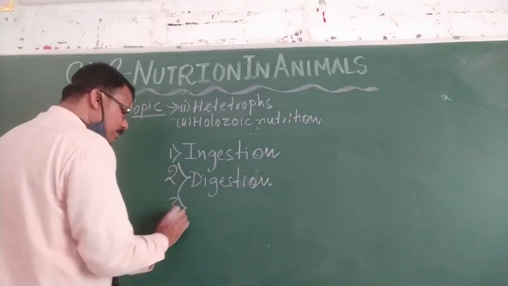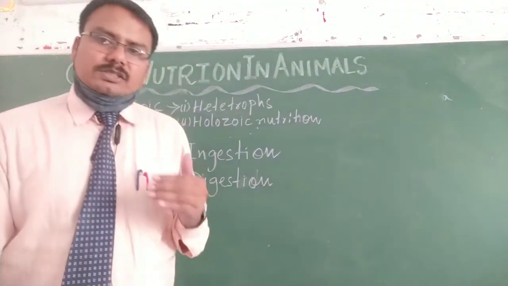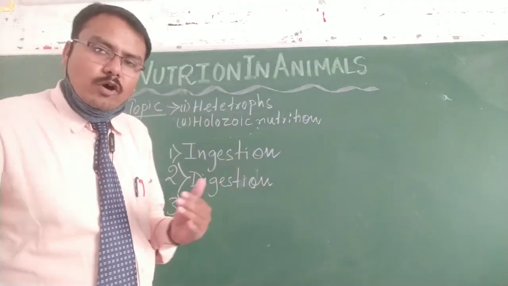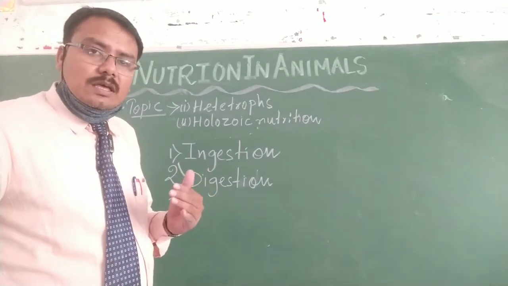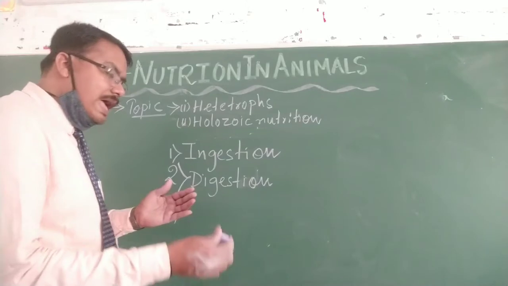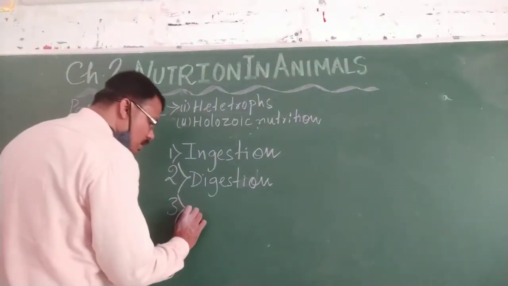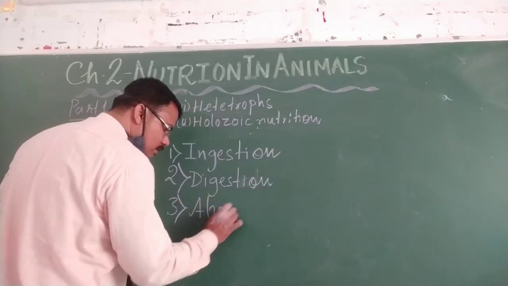The third step: when the food has been digested, the energy that is released in the glucose form is absorbed by the body. So absorption of energy in the body is called absorption.